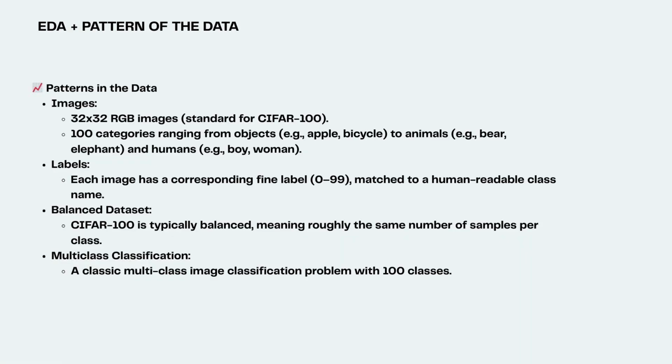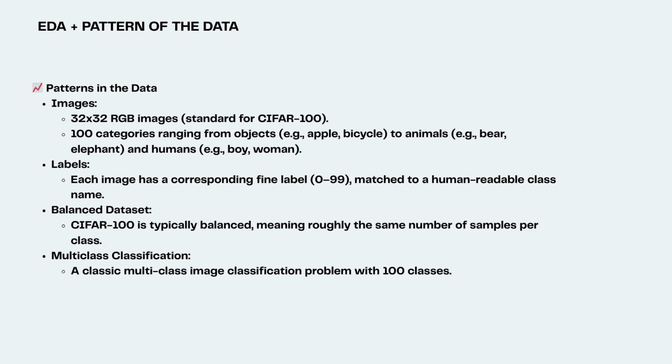Our exploratory data analysis reveals key patterns that inform our security approach. The CIFAR-100 images are small 32 by 32 RGB samples, covering 100 diverse categories from everyday objects to animals to people, mirroring what our security system needs to recognize. The labeling structure assigns each image a numerical label from 0 to 99 with a corresponding human-readable class name, which we will adapt for our security notifications.